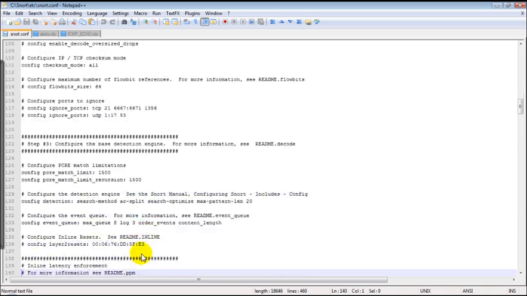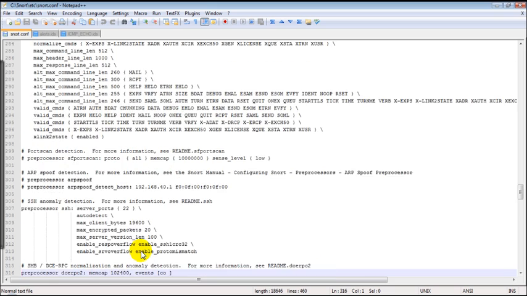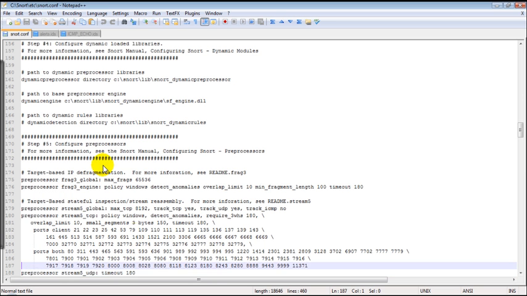Going on, we would make some change in step 4. Here you need to change the path of snort. Another thing that I really care about is the slashes. The slash you're seeing here is for Linux, and this slash is for the Windows users.